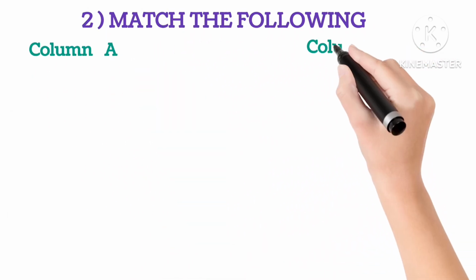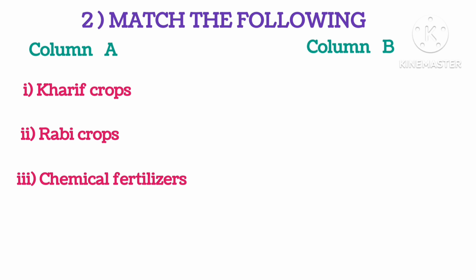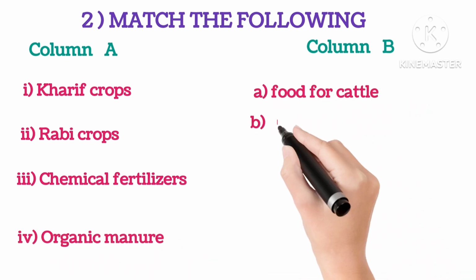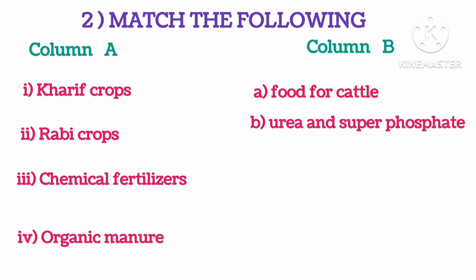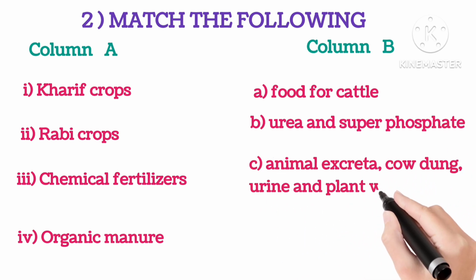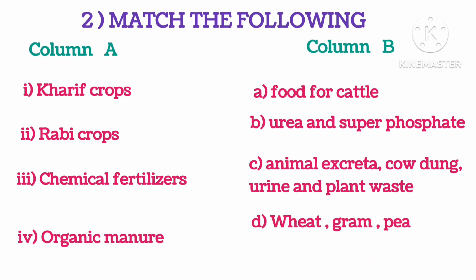Match the following. Column A has first Kharif crops, Rabi crops, chemical fertilizers, organic manures. Column B has food for cattle, urea and superphosphate, animal excreta, cow dung, urine and plant waste, wheat, gram, pea, paddy and maize.